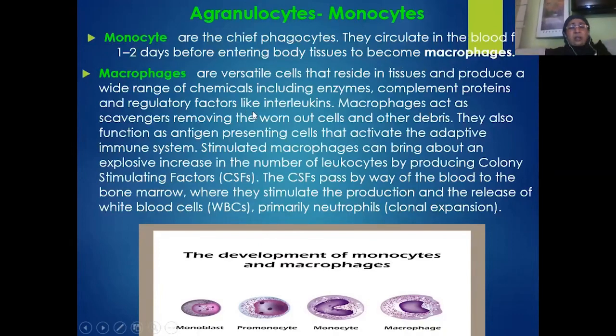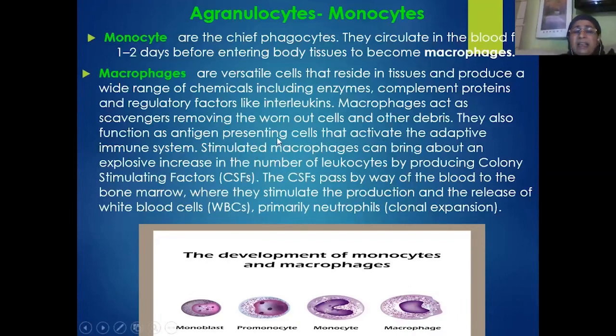These macrophages are versatile cells that reside in the tissues and produce a wide range of chemicals, including enzymes, complement proteins and regulatory factors like interleukins. These macrophages act as scavengers because of their phagocytic function. They act as scavengers by removing worn out cells and other debris of dead cells. Not only that, they also function as antigen presenting cells that activate the adaptive immunity.